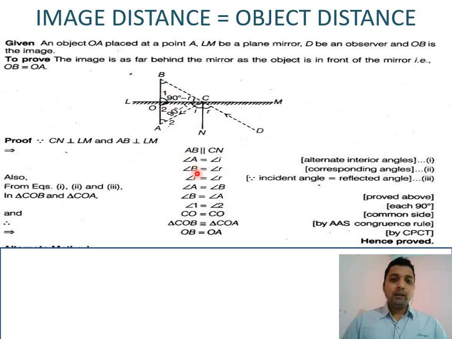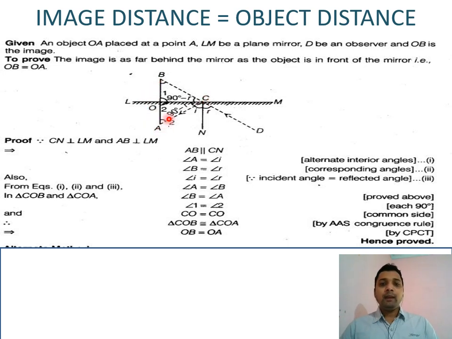And we know angle of incidence equals angle of reflection. That means the angle formed at vertex B is equal to the angle formed at vertex A. These two angles are the same, and here again is a plane mirror, so angle BOC and angle AOC are both 90 degrees.